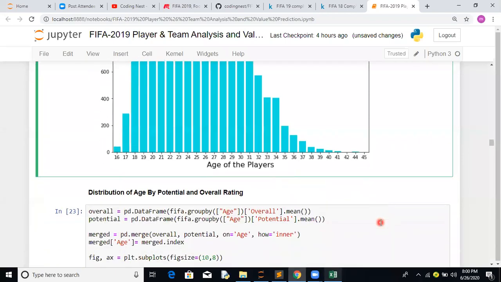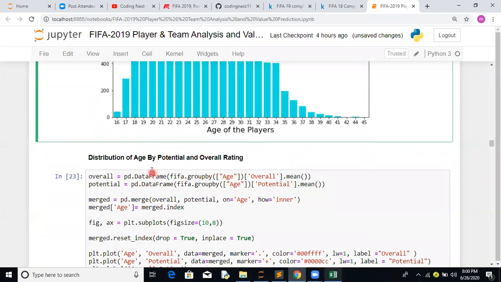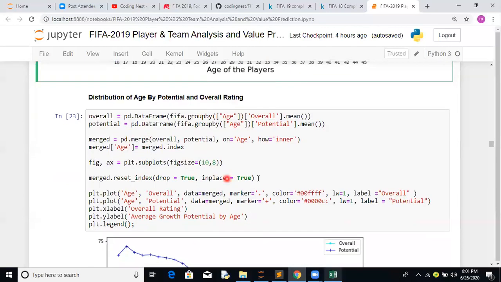Now this is the very interesting potential versus overall rating. What is this potential versus overall rating? During the initial years, if you notice those academy players, a trend that is coming up nowadays in India, like under 5, under 7, under 9, under 11, under 13, those underage players have a lot of potential, but they might not have performed well overall. That's the stark comparison we are trying to see here.